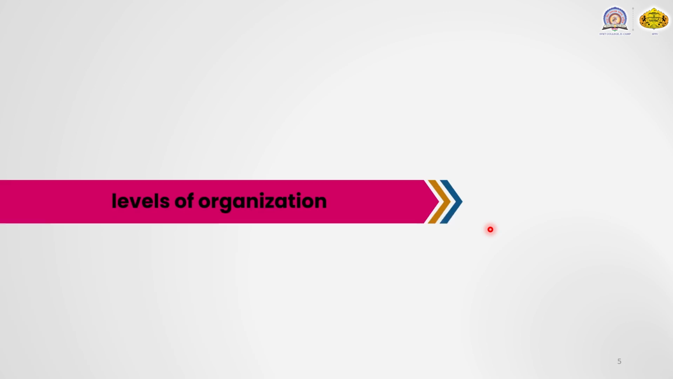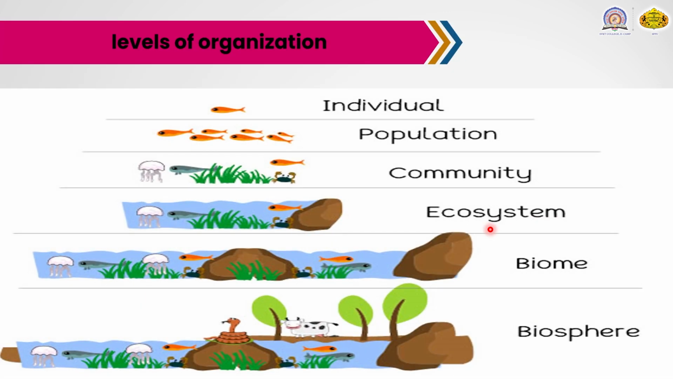Next, the levels of organization. There are various levels of organization, from the individual to the biosphere. Now let us discuss them one by one. First, the individual. An individual is a single organism, which is the individual level of organization. Then populations. What does population mean? A collection of individuals is known as a population.